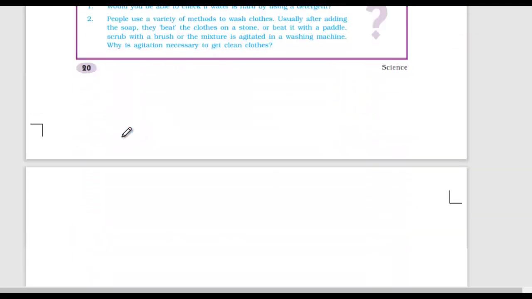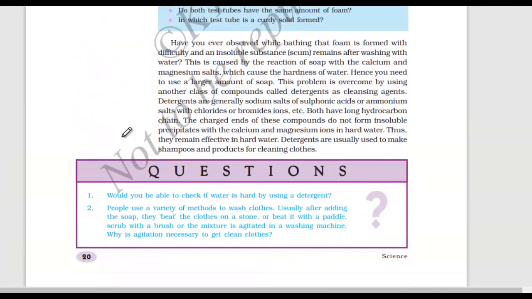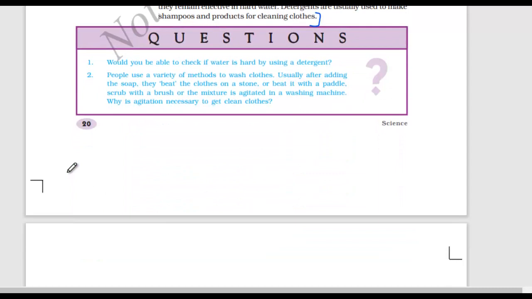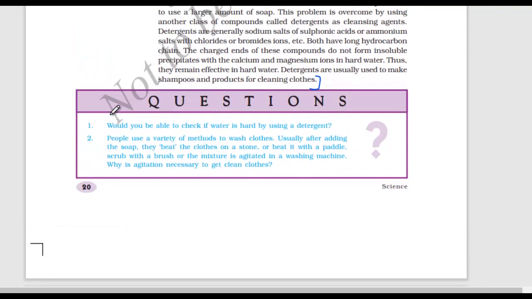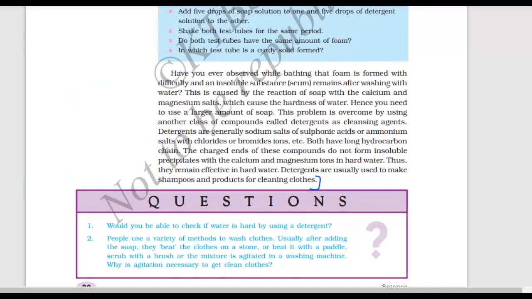And I think this is the end of the chapter. Yes, I'm correct. So till here, it's not there, till page number 20. So just mark it in your textbook. I hope you have marked it. Let me just move on to the next topic.